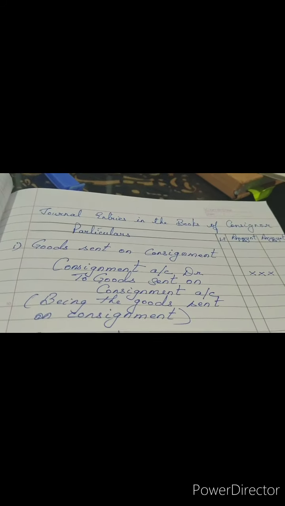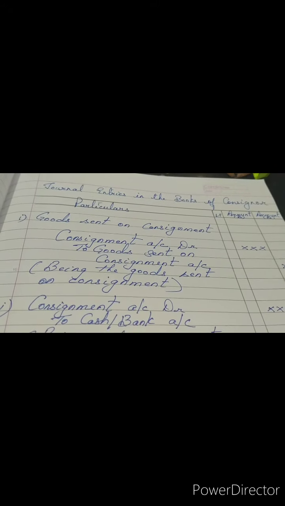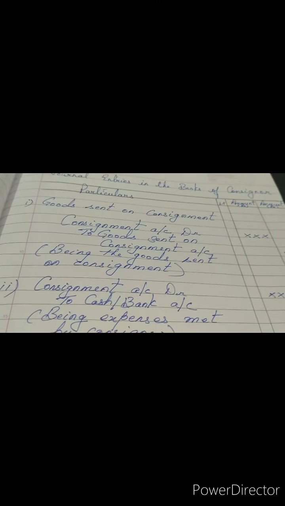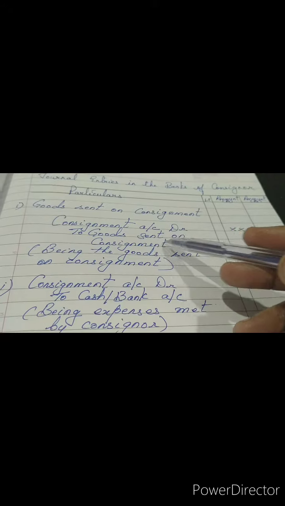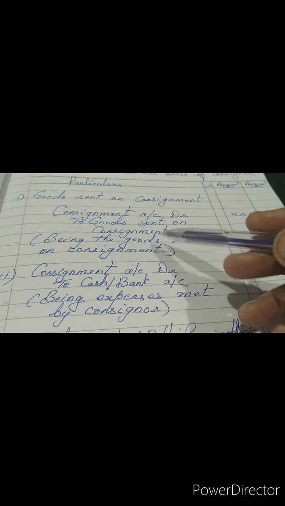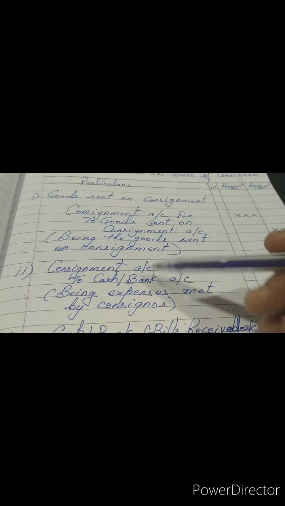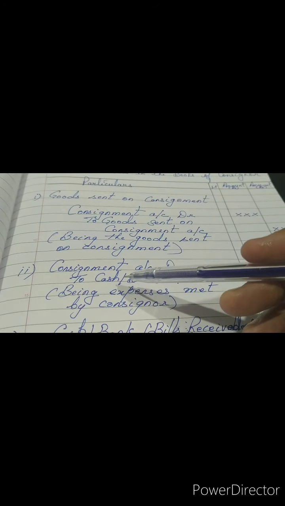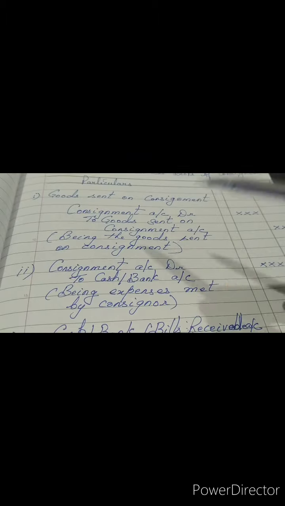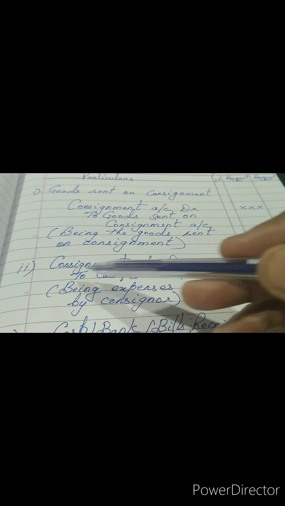Journal entries in the books of consignor. First, when goods are sent, the goods are going out of the business. We have credited. Where are they going? They are going as a part of consignment. Now next, cash and bank, the expenses which the owner is putting on this consignment. Like I said, unloading charges, insurance, transportation. On what he is bearing all these expenses? Consignment.